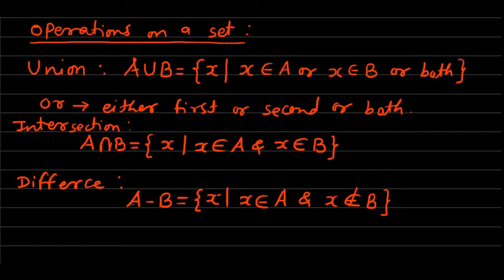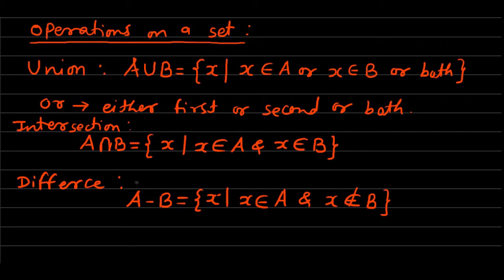To find A minus B, simply write all the elements of the set A, and from those elements ignore, meaning take out, those elements which are common with the set B. Then the remaining set is obviously the difference set A minus B. Like this, we have the union, intersection and difference of two sets.